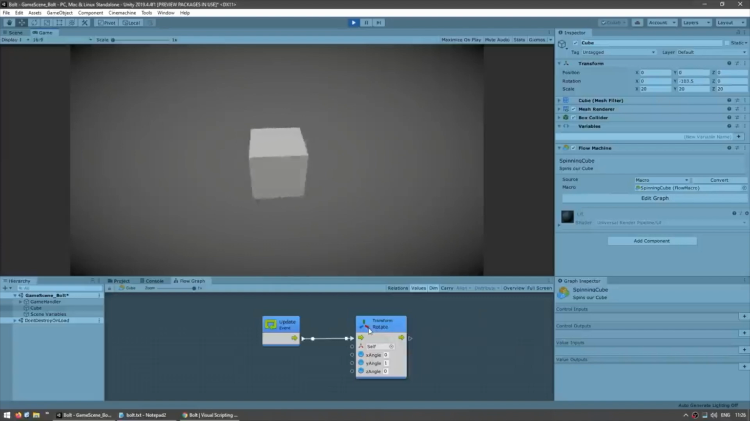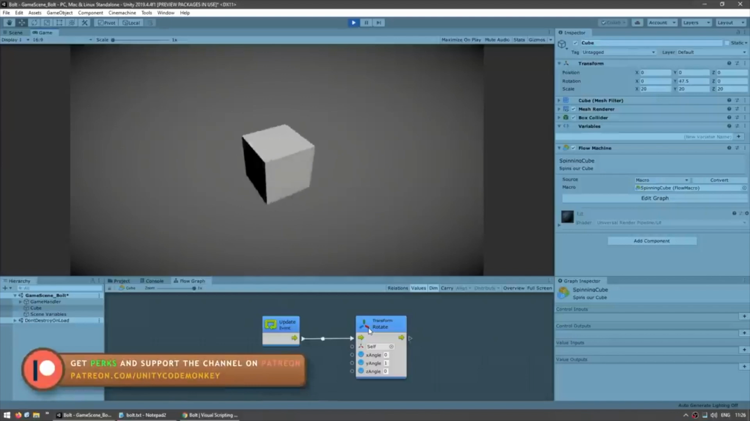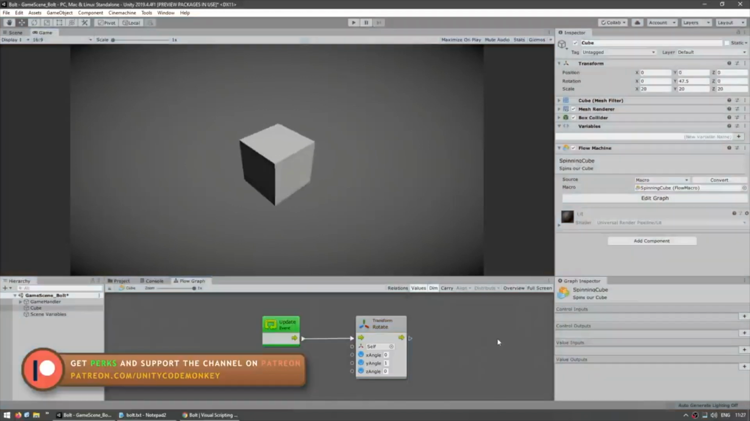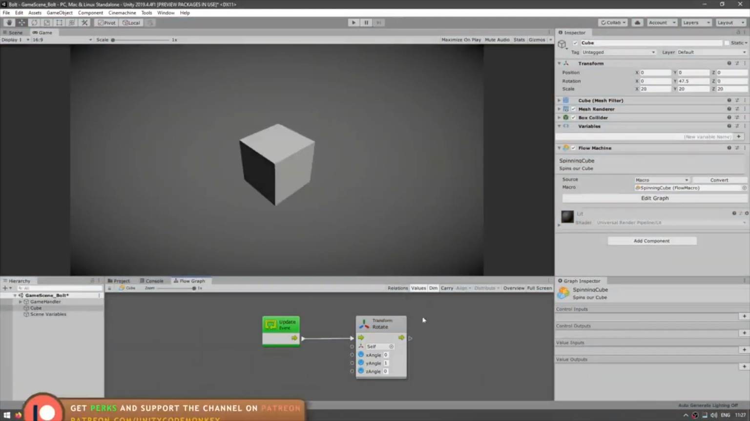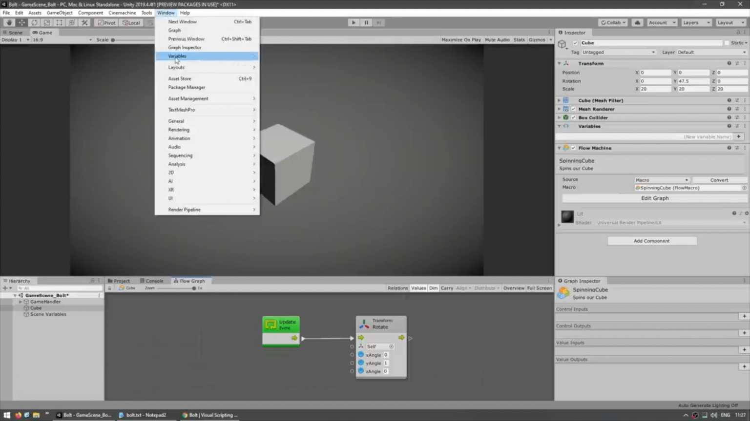So this becomes an extremely useful feature as your scripts become more and more complex. Okay, so this is the most basic graph. Now, when it comes to scripting, one very important element are variables. So let's look at that. For the variables, there's another window we can open. So again, go into Window and open up Variables.